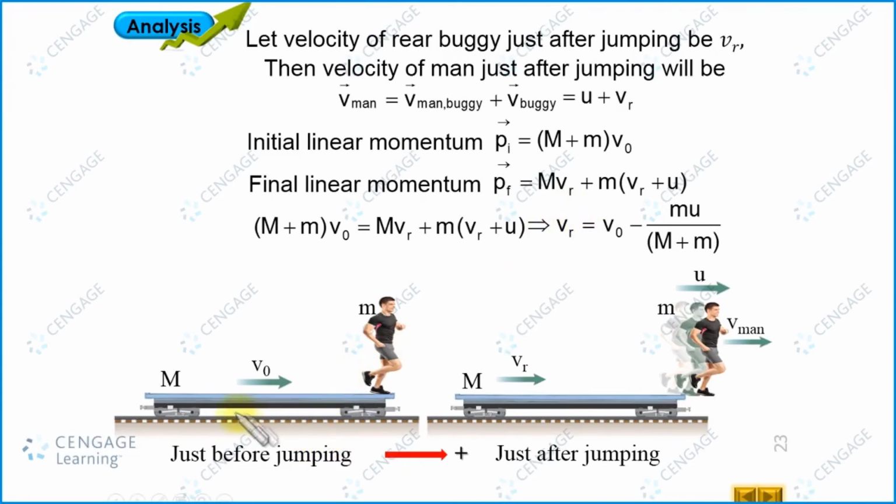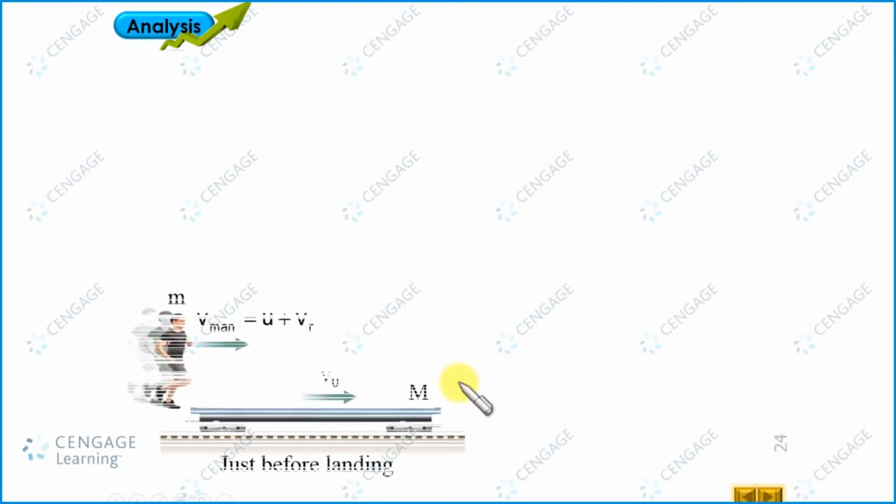As we know, there is no friction between the rails and the railroad car. That means the velocity of the rear buggy will always be constant, equal to V0 minus mu divided by (M + m). Now let us consider the front buggy. This is the front buggy just before landing. The man, after getting this velocity, will land on this front buggy. At that time, the front buggy is moving with the velocity V0.